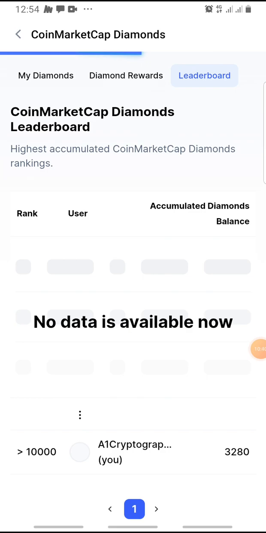So guys, if you're looking to be part, this is a full review on CoinMarketCap. If you're looking to be part of CoinMarketCap and claim diamonds on a daily basis, I do not know, but I do believe that in the future there might be drops for diamonds. They might have a token. Nobody's certain yet. CoinMarketCap might have its own transactional token. It's not certain yet, but I do believe in the future these CoinMarketCap diamonds will definitely be used as a criteria to reward users.